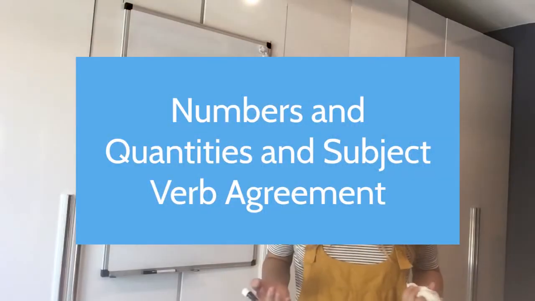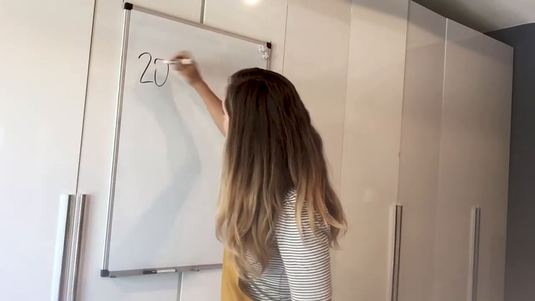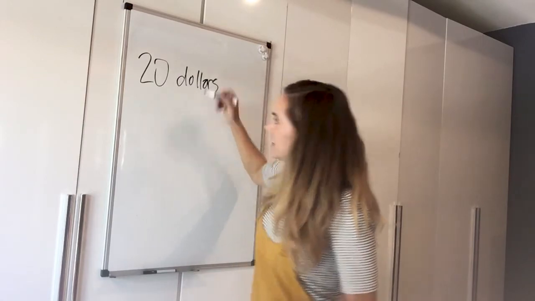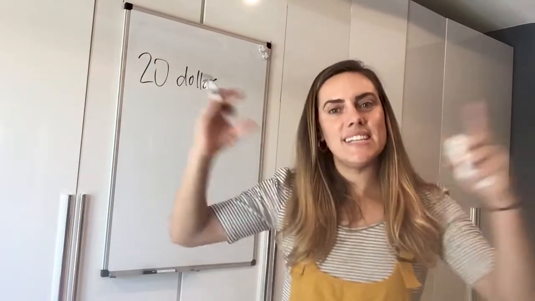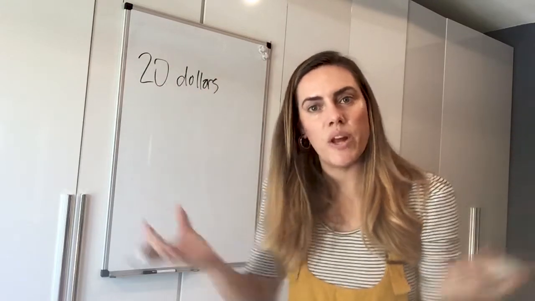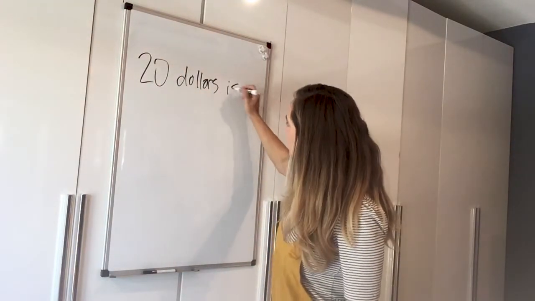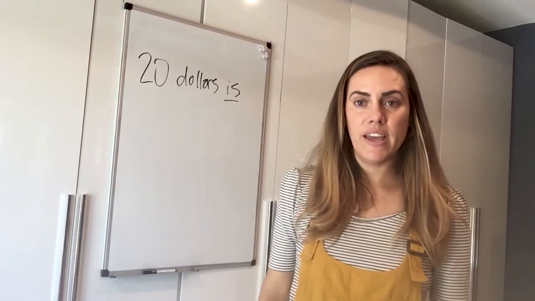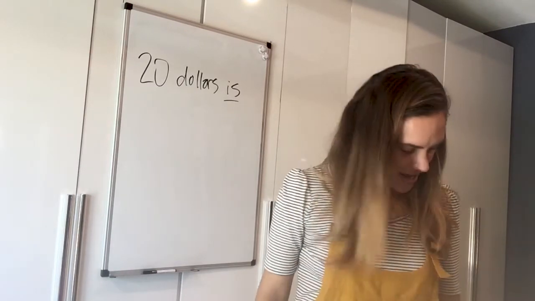Now, sometimes we will use expressions of quantity to say how much of something without the word of, okay? So sometimes we'll just say, hey, $20, I found $20. Wow, that's a lot of money. $20 is or $20 are? Technically, it's is, okay? So $20, it's plural. It's plural, but this is an expression of quantity. It represents one amount of something. So I need to use the singular form, okay? $20 is, okay?